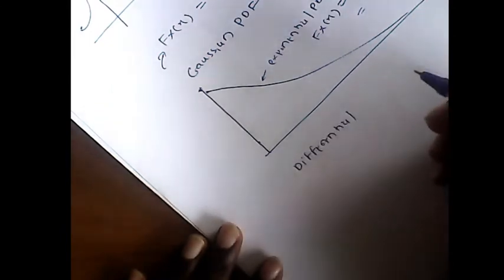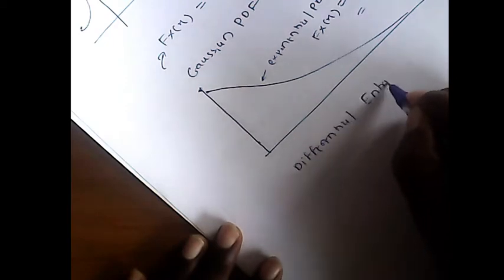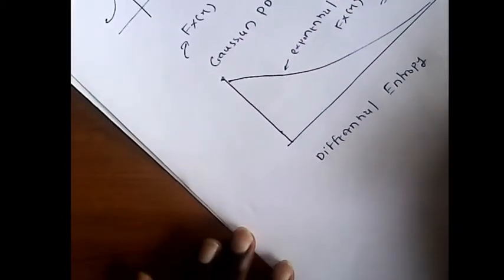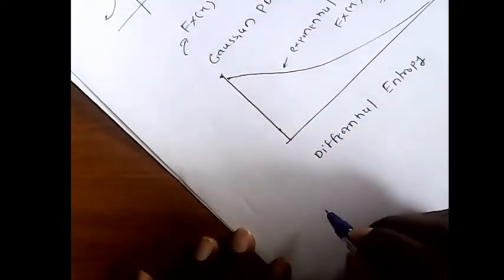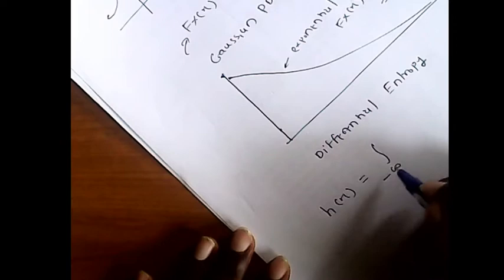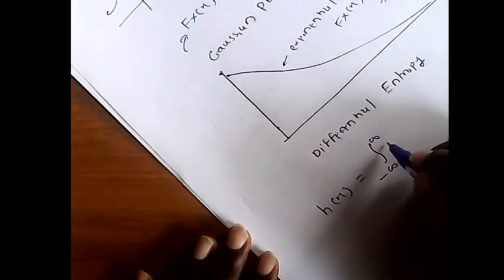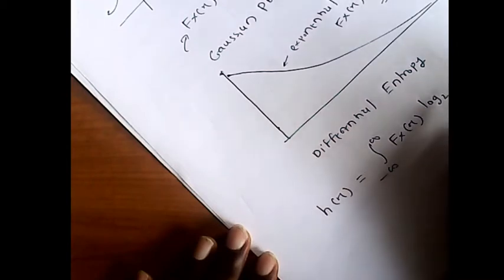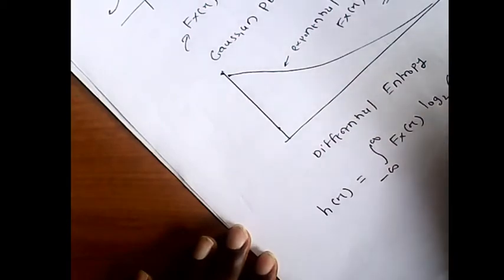So the differential entropy for a continuous source is given by h of x equals the integration from minus infinity to infinity of f of x log to the base 2 of 1 upon f of x, dx.